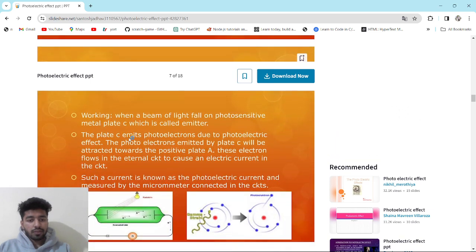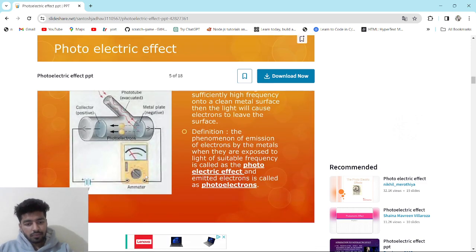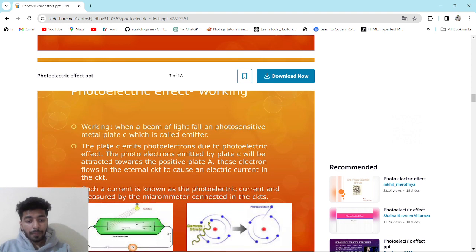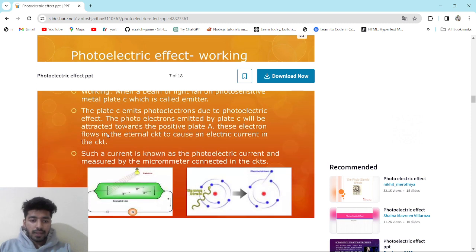Now this is the working of the photoelectric effect. When a beam of light falls on the photosensitive metal plate C, which is called the emitter, as I already told you, the plate C emits photoelectrons due to the photoelectric effect. The photoelectrons emitted by plate C will be attracted towards the positive plate A, and these electrons flow in the external circuit.